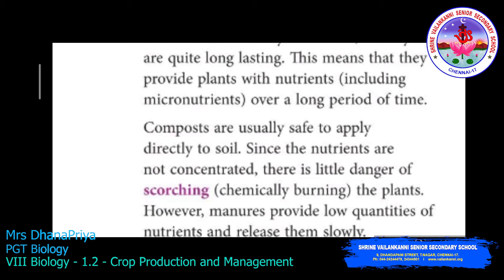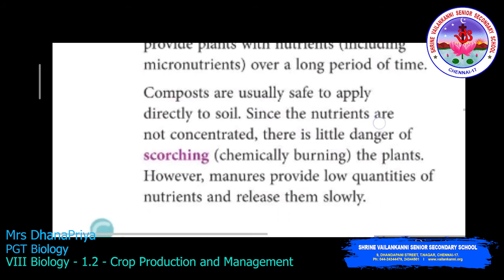Once the decomposition process is complete, we put it into the soil. Since the nutrients are not concentrated, there is little danger of scorching, which is nothing but chemical burning. However, manures provide a low quantity of nutrients and release them slowly. We do not need to worry about any chemicals because these are held in a pure organic manner.